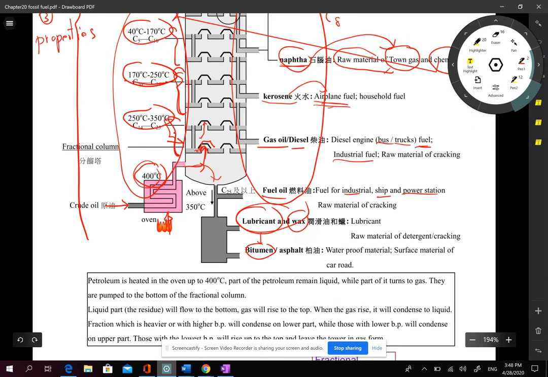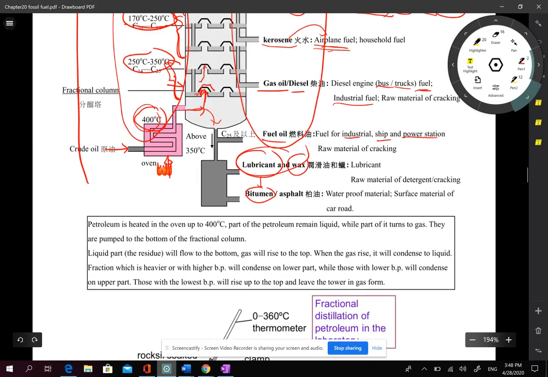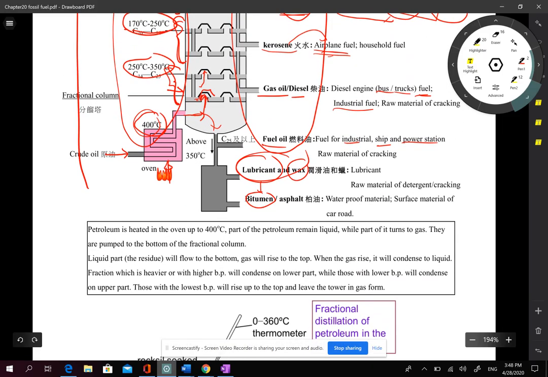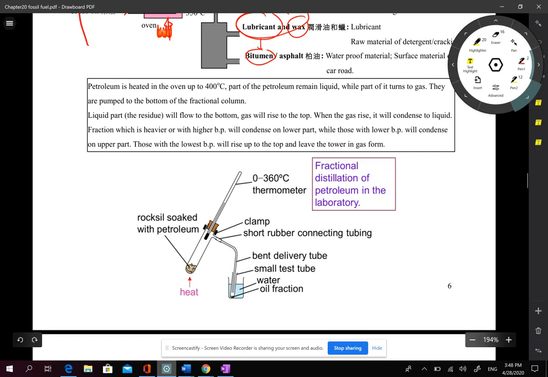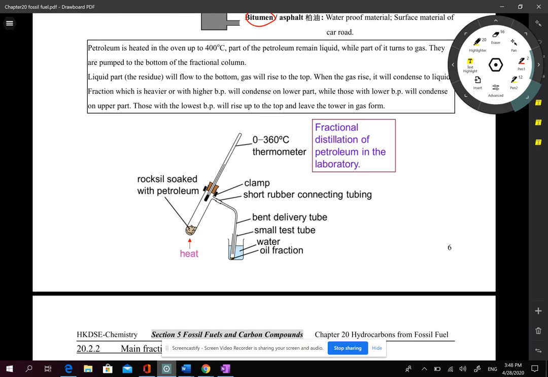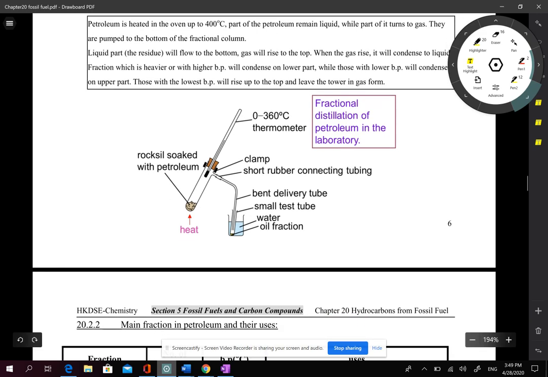Well, don't draw this one. We should draw the setup you have already learned. Even in our laboratory, we can do fractional distillation using a simple distillation setup.